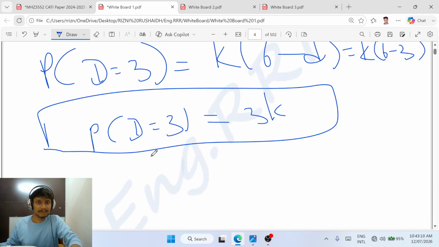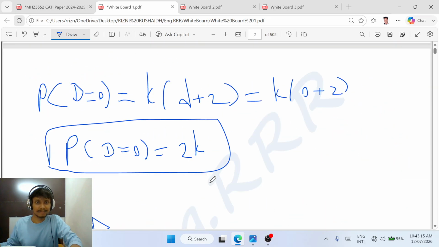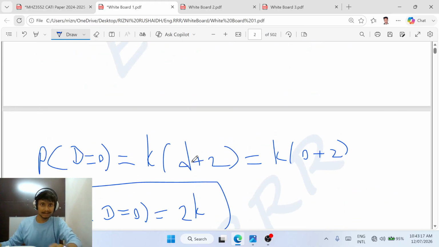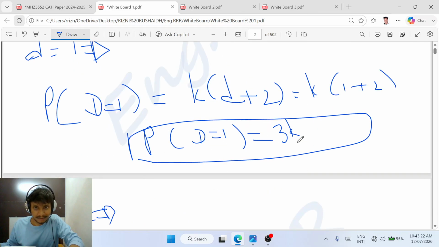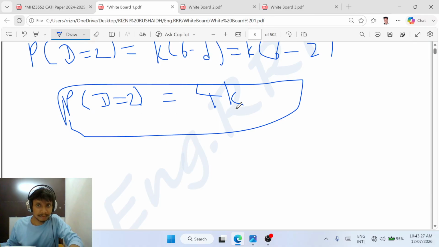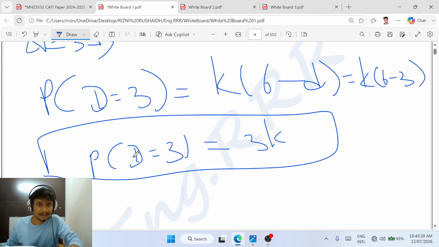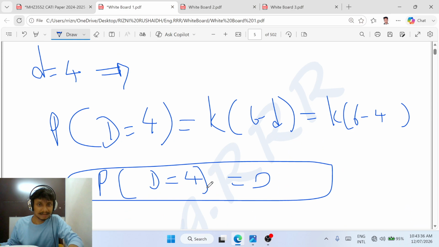Now we have found everything. Let's discuss it later. P(d = 0) is equal to 2k. P(d = 1) is equal to 3k. P(d = 2) is equal to 4k. P(d = 3) is equal to 3k. P(d = 4) is equal to 2k, sorry, it's 2k.